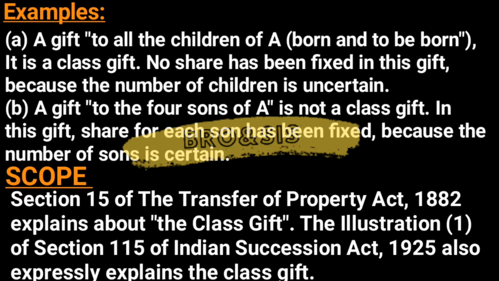For example, a gift to all the children of A born and to be born, it is a class gift. No share has been fixed in this gift because the number of children is uncertain. The second example is a gift to the 4 sons of A is not a class gift. In this gift, share for each son has been fixed because the number of sons is certain.